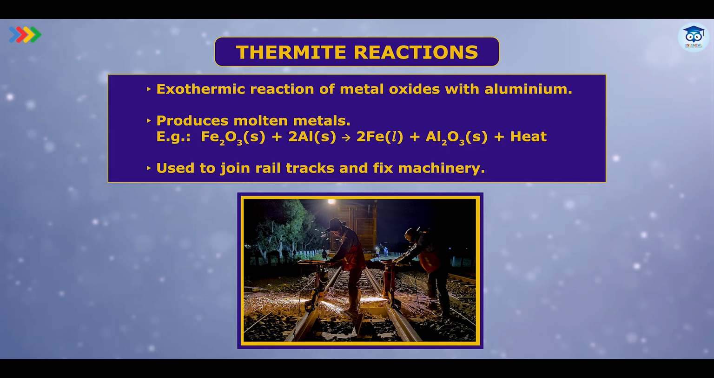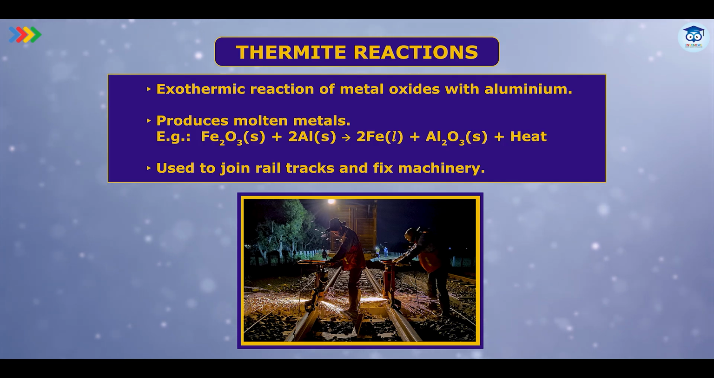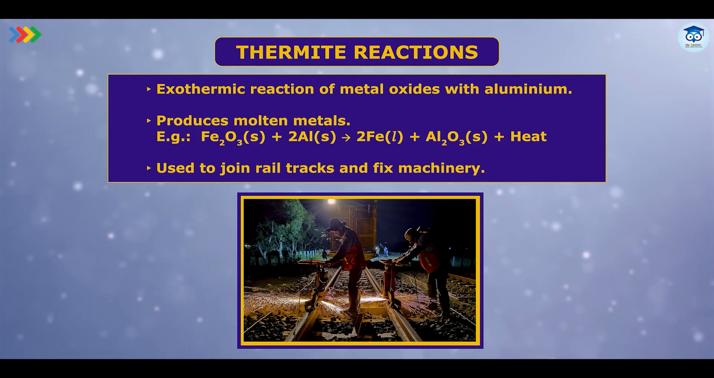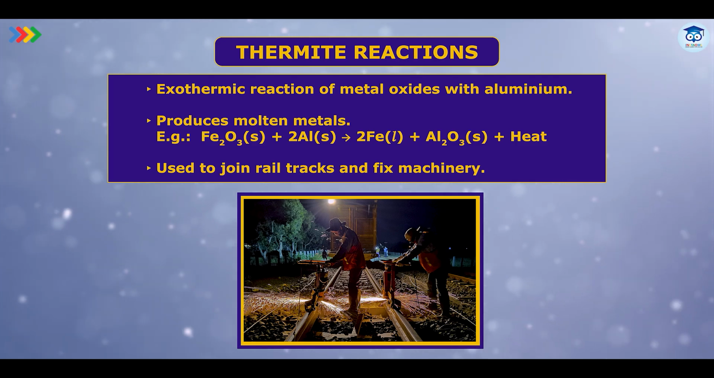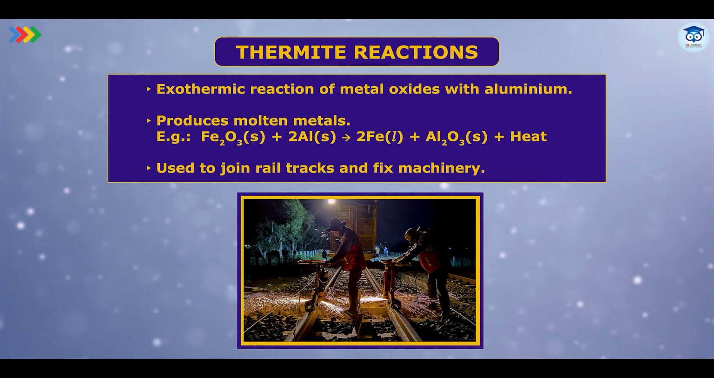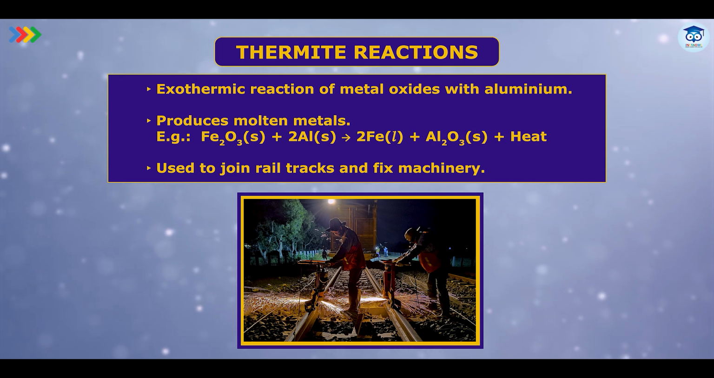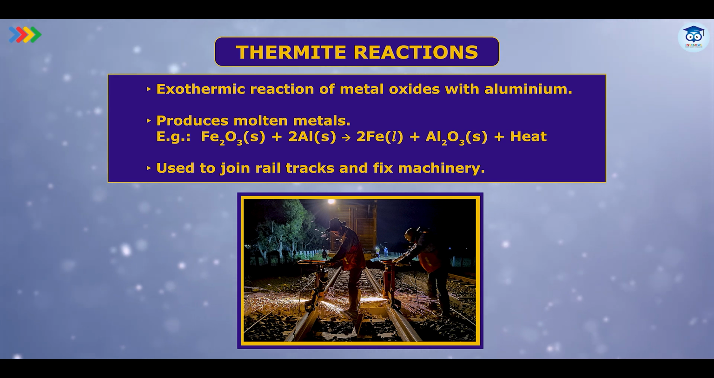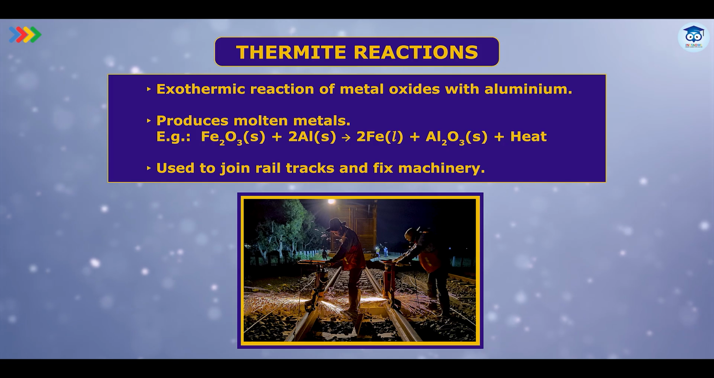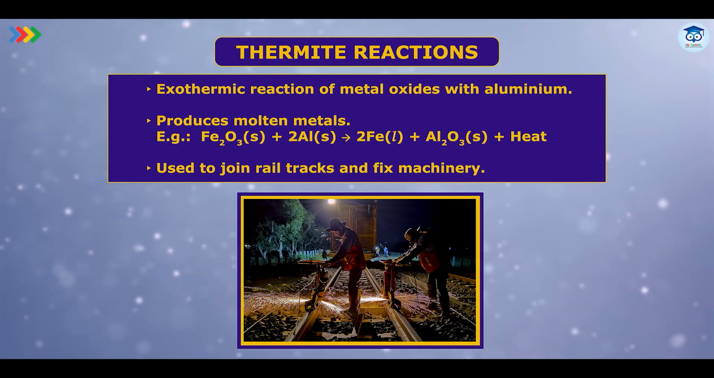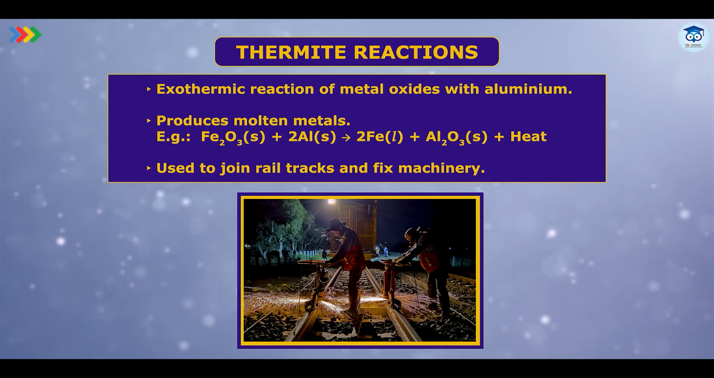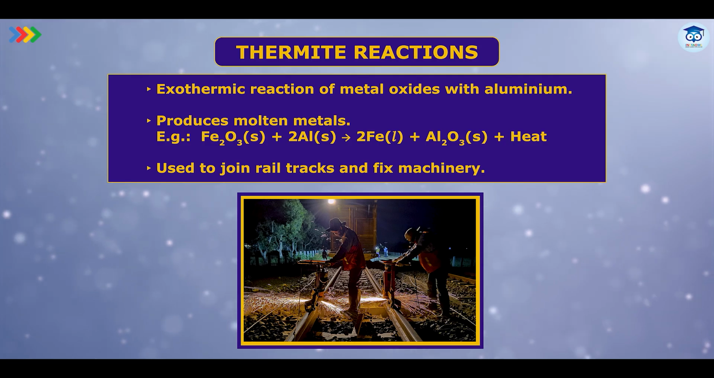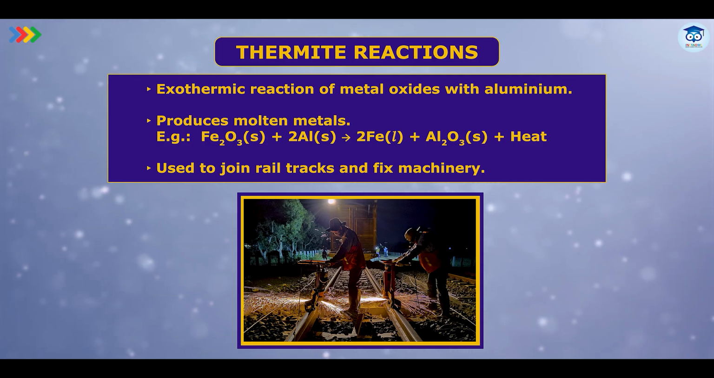Again, we can see the example. In this case, iron is obtained. Since a lot of heat is produced, this heat is sufficient to melt the metals. That's why we are getting the molten metals. It is also used to join railway tracks and fix machinery. You must have seen that whenever railway tracks need to be joined, a chemical reaction takes place. They melt and they join. So that melting part is this, where iron oxide combines with aluminium to form Al2O3 and iron.